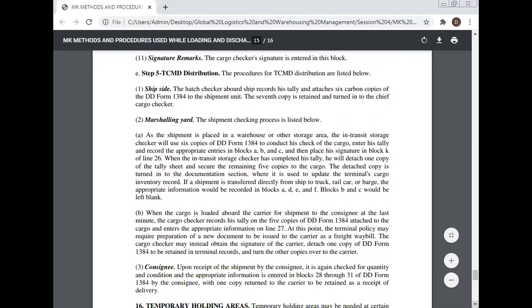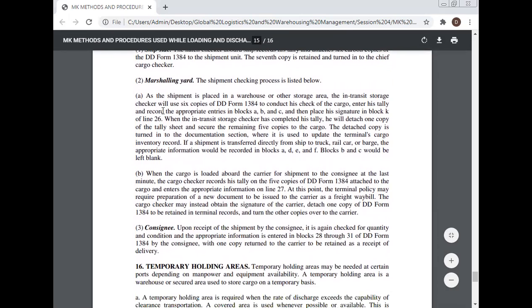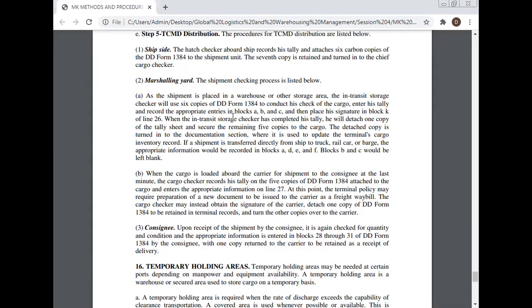Marshalling yard. The shipment checking process is listed below. As the shipment is placed in the warehouse and other storage areas, the in-transit storage checker will use 6 copies of DD Form 1384 to conduct his check of the cargo, enter his tally, and record the appropriate entry in blocks A, B, and C. Then he places his signature in block K of line 26. When the in-transit storage checker has completed his tally, he will dispatch 1 copy of the tally sheet and secure the remaining 5 copies with the cargo. The dispatched copy is returned to the documentation section, where it is used to update the terminal's cargo inventory record.